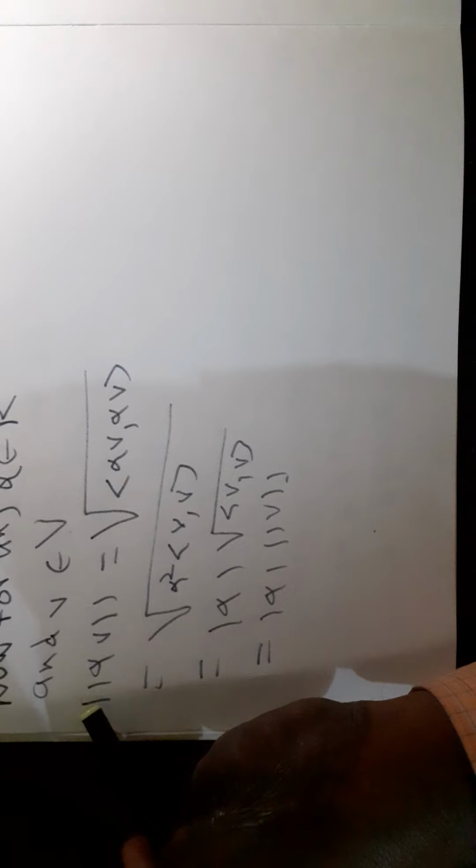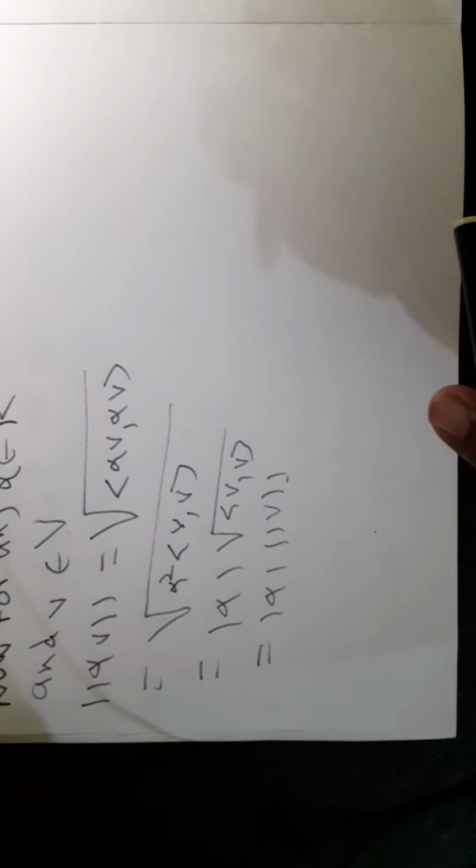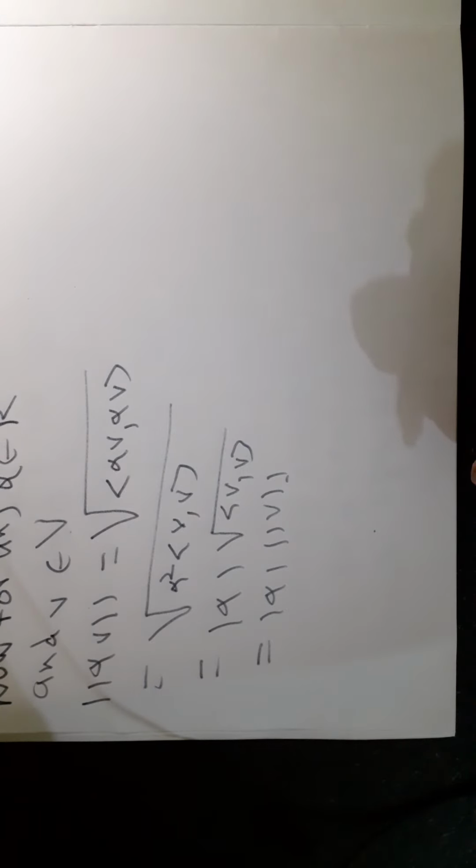Therefore, for any alpha belonging to R and v belonging to V, norm of alpha v is equal to mod of alpha norm v. Therefore, the second property of the norm function is satisfied here.